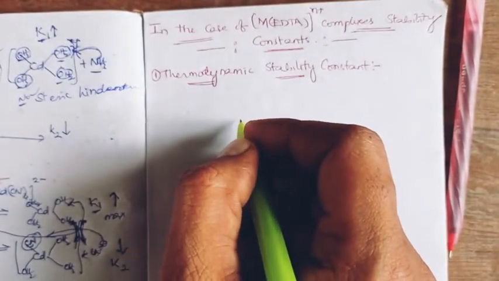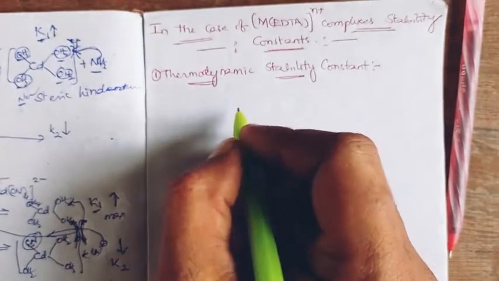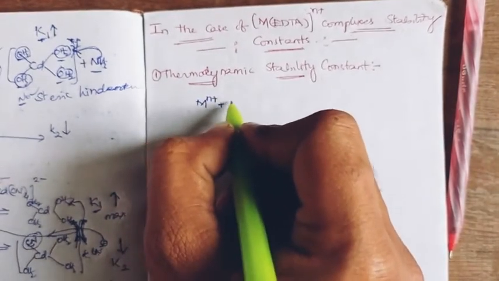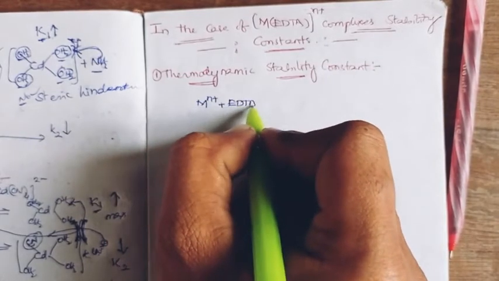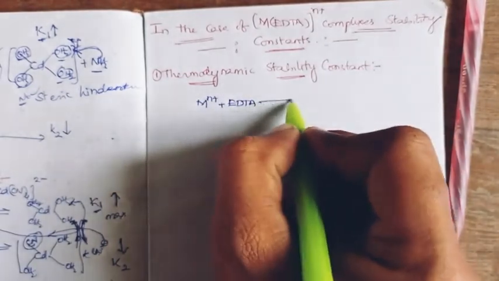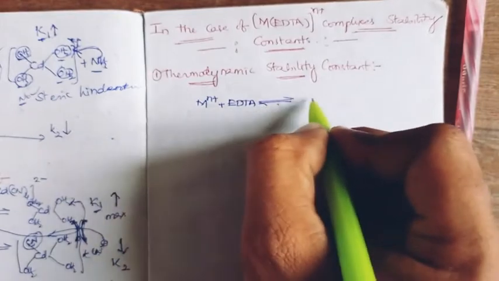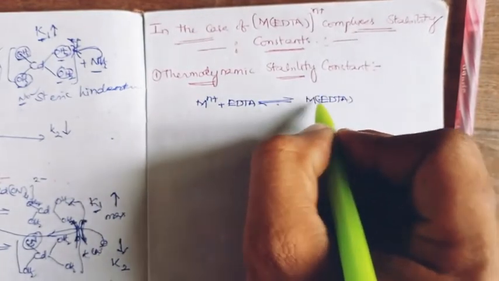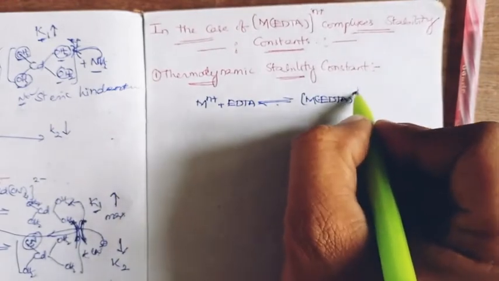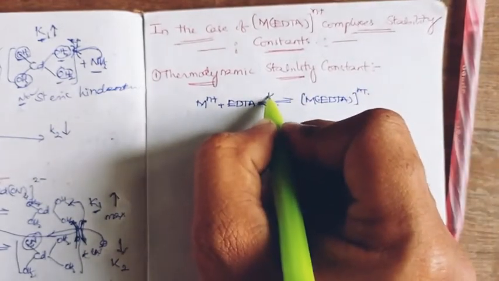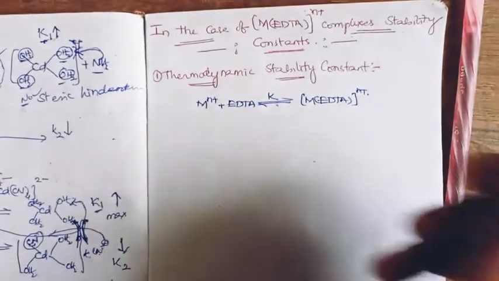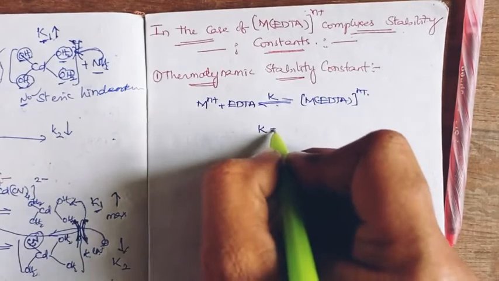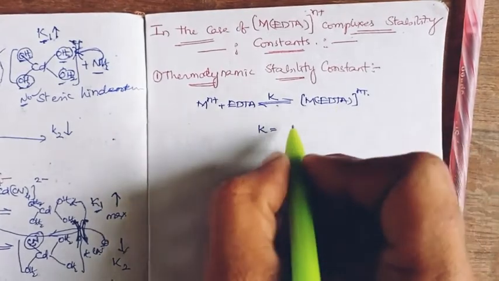Here I discuss it in terms of metal EDTA complexation. A metal ion complexing with EDTA to produce the metal EDTA complex will have an equilibrium and an equilibrium constant, and this equilibrium constant can be expressed as